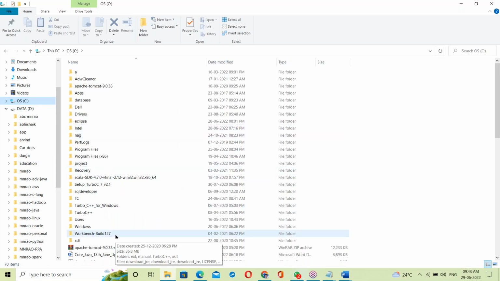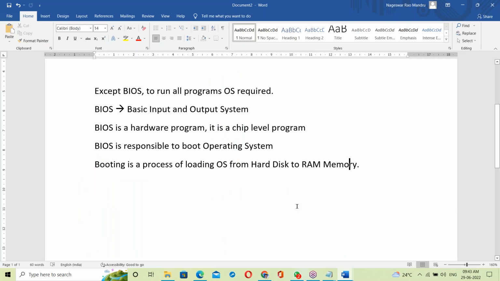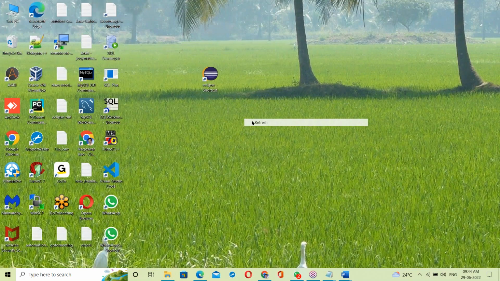Once you power on the system, first of all power goes to the BIOS program. The BIOS program loads the OS from hard disk to RAM memory. It's nothing but the booting process. So you accept BIOS is compulsory for everything the OS requires. Once the OS loads into RAM memory, the system is ready.